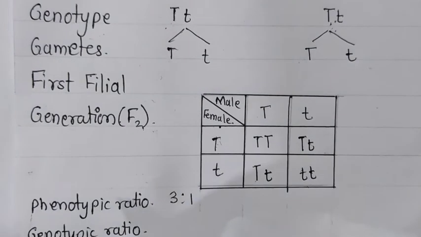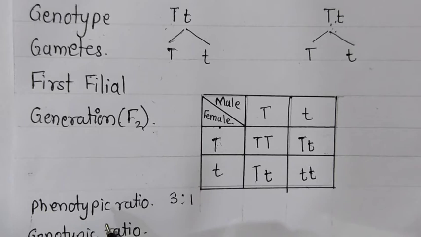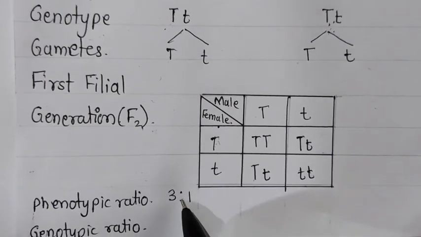3:1. Phenotypic means two physical appearances can be possible. One is tall and one is dwarf. So tall possibilities are 3 and dwarf possibility is 1. So here the phenotypic ratio is 3:1.